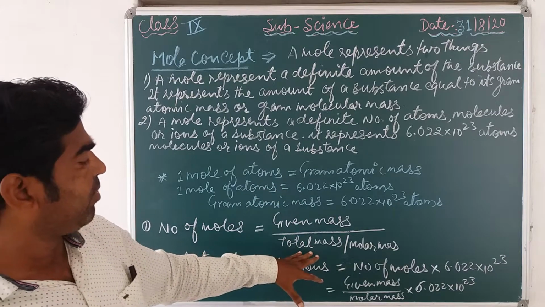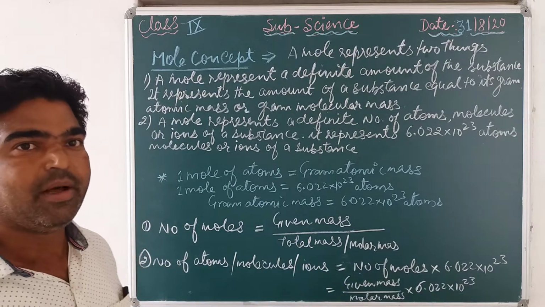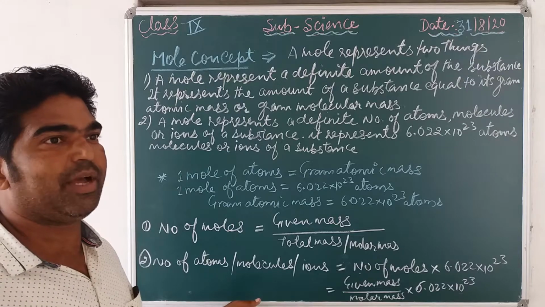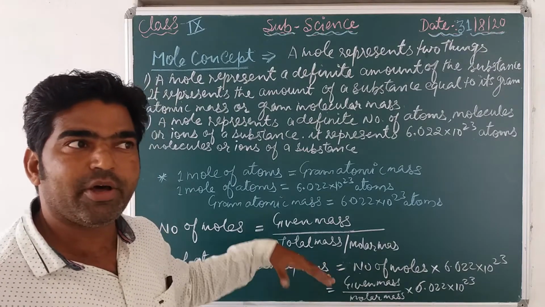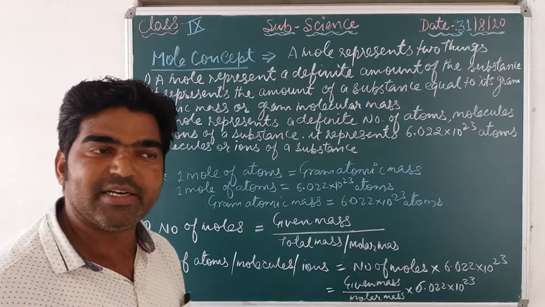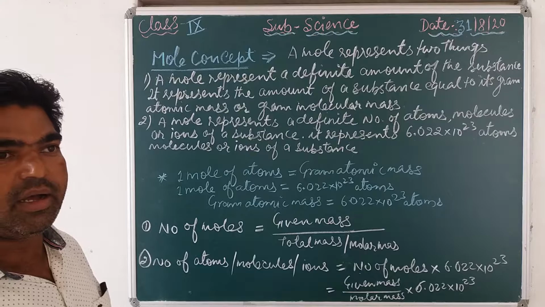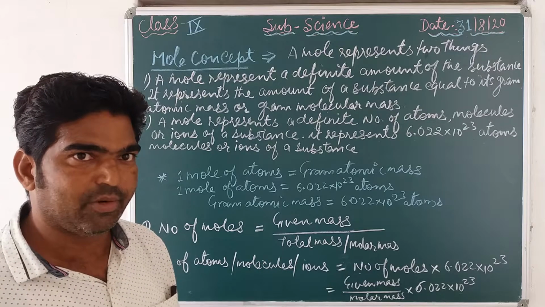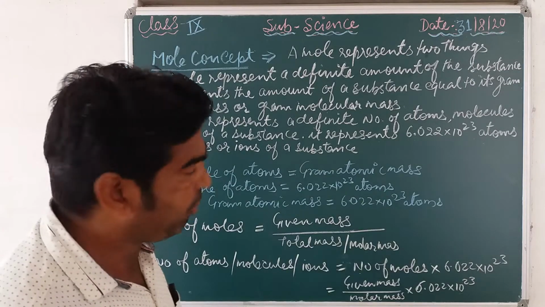This may be in the form of total mass, meaning gram atomic mass, and it can also be molecular mass. If we are talking about atoms, then it is gram atomic mass, or if we are talking about molecules, then it is gram molecular mass. Okay, so now we are solving a problem.